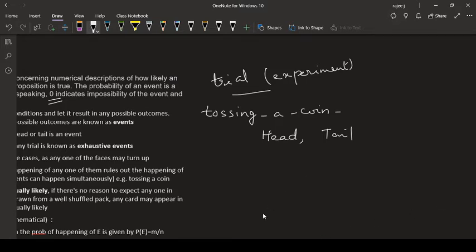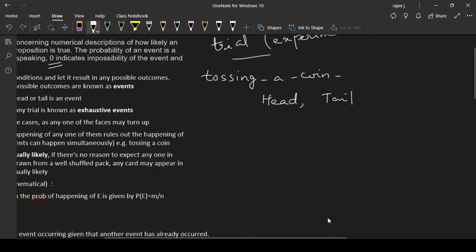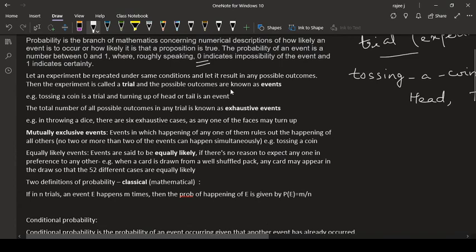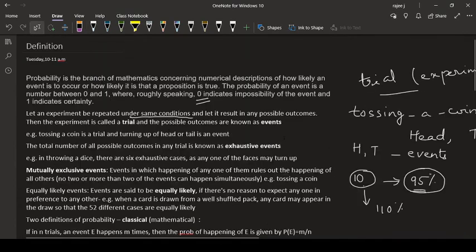Any activity which you repeat under the same conditions, and you are sure that it will result in possible outcomes, that experiment we call a trial, and the possible outcome we call the event.